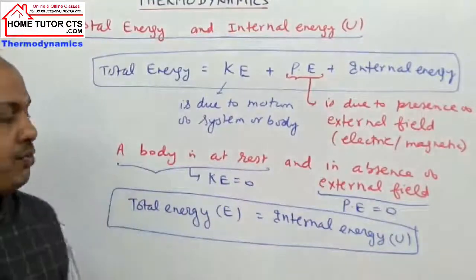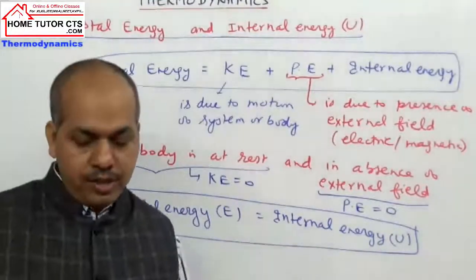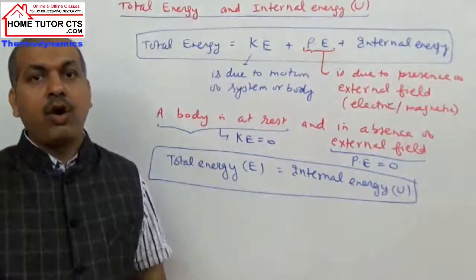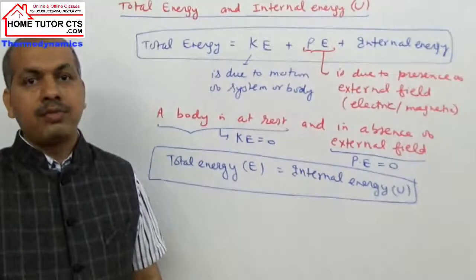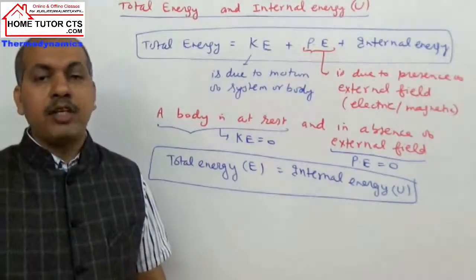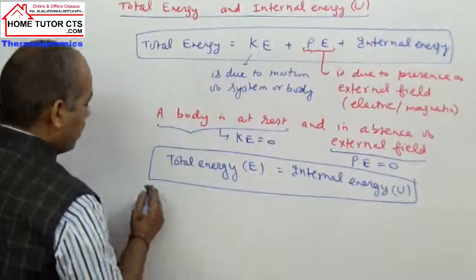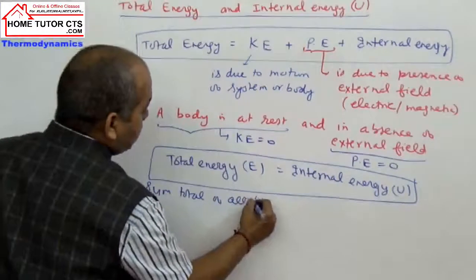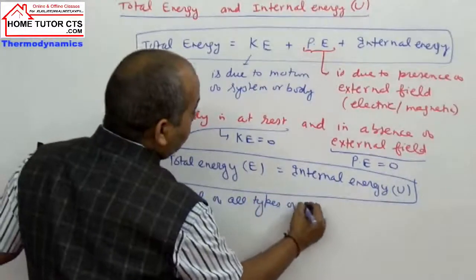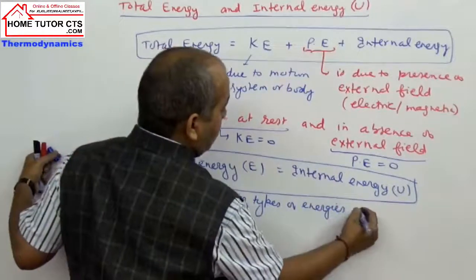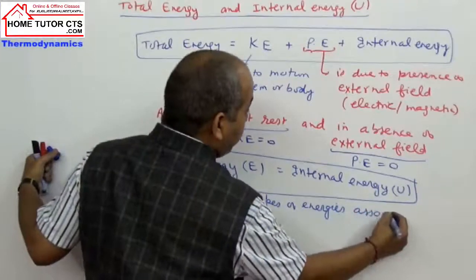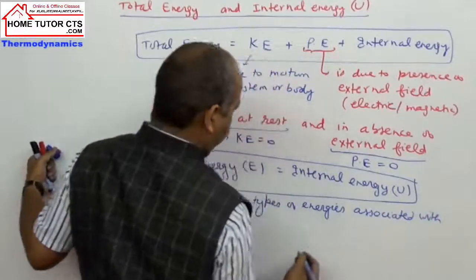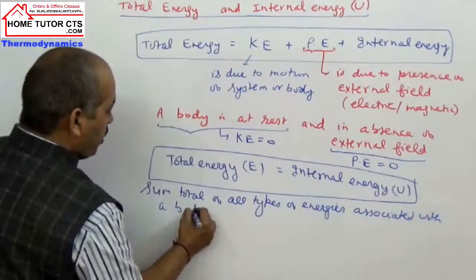Now we take definition of internal energy. Write down definition. See, it is the sum total of all types of energies associated with a body or system.